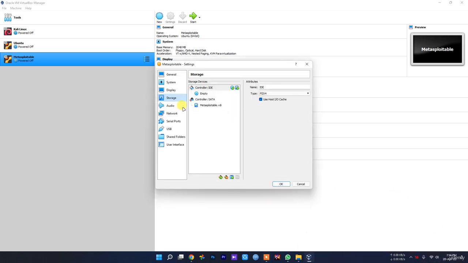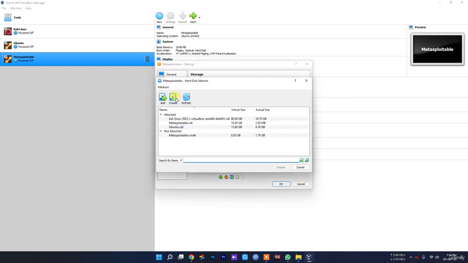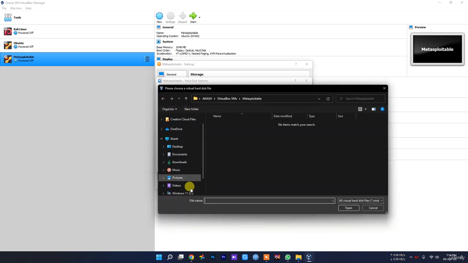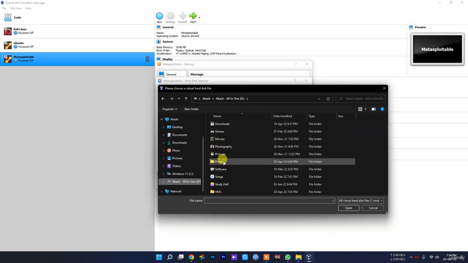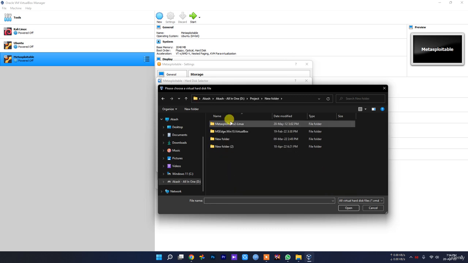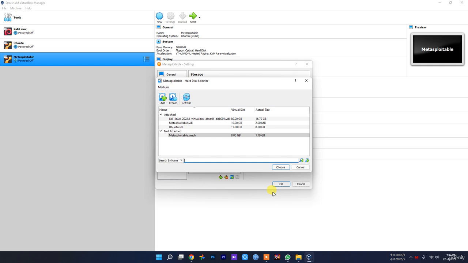So as I was saying, you need to select. Make sure you click this one, controller ID, place in here hard disk, choose the hard disk from your Metasploitable file that you downloaded. I downloaded in here Metasploitable 2 Linux.